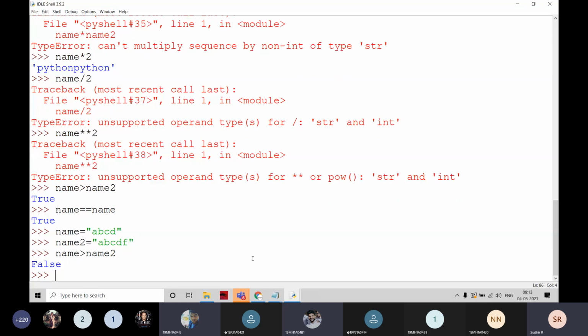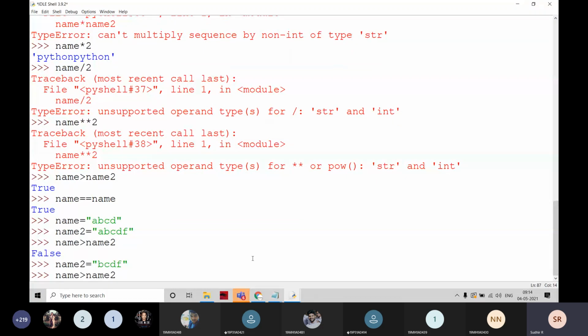That is going to be false. Name is not greater than name 2. For example, I am going to modify here: B, C, D, F, for example. I am going to write A is greater than B. Name is greater than name 2. That is also false.